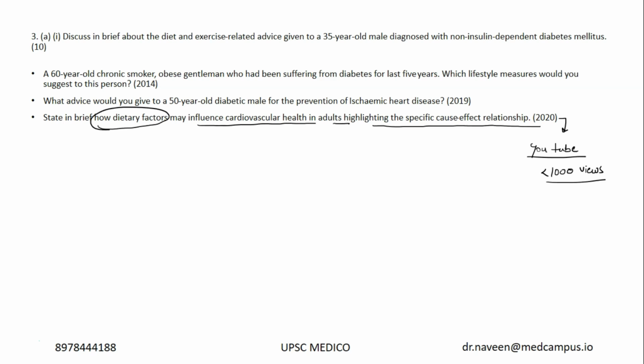Okay, prevention of non-communicable diseases. India was able to successfully fight against infectious or communicable diseases. Now we are inching towards non-communicable diseases. The lifestyle measures are very important. That's the reason in 2020 they asked about how dietary factors. Now along with the diet they are asking what is the exercise related advice you give.